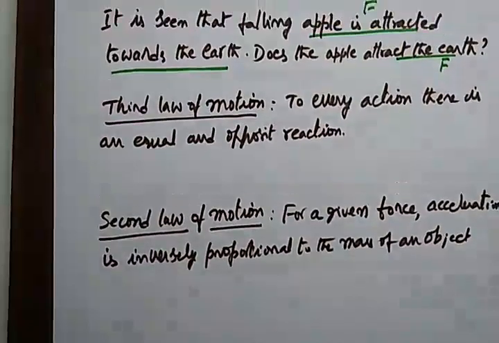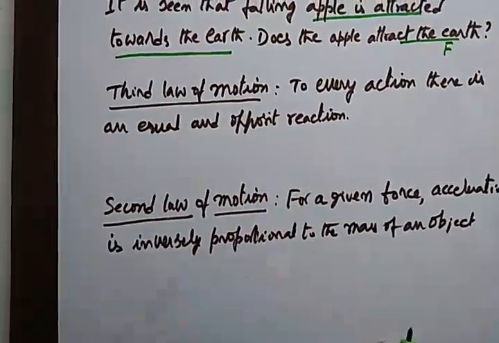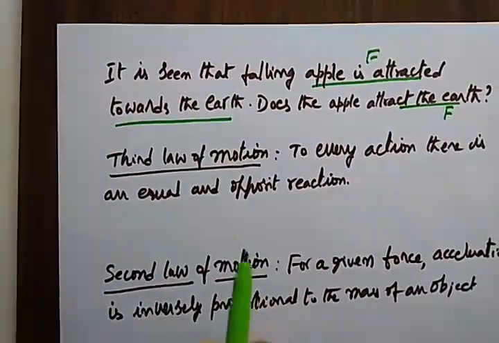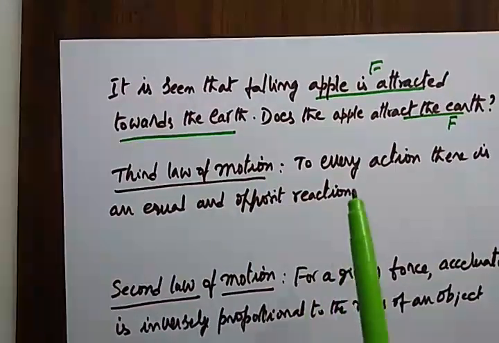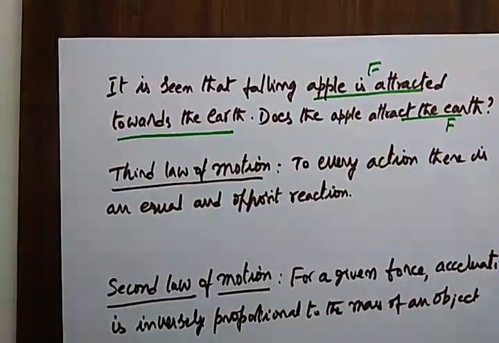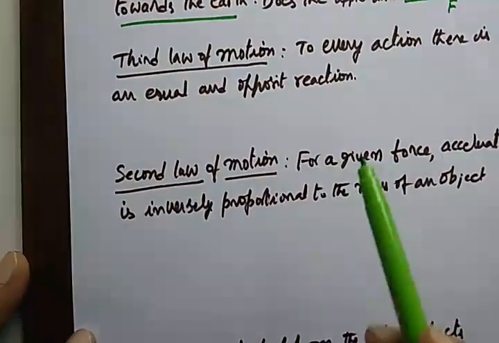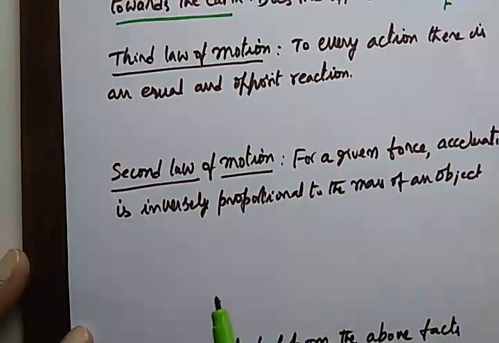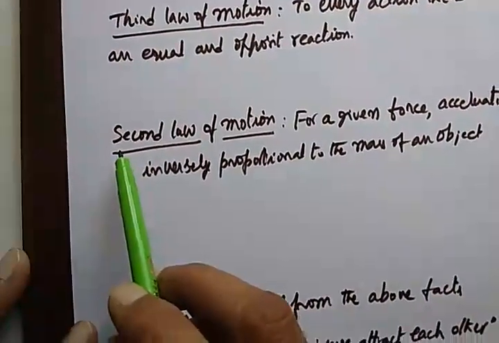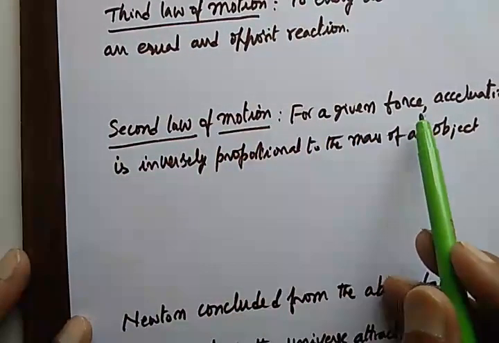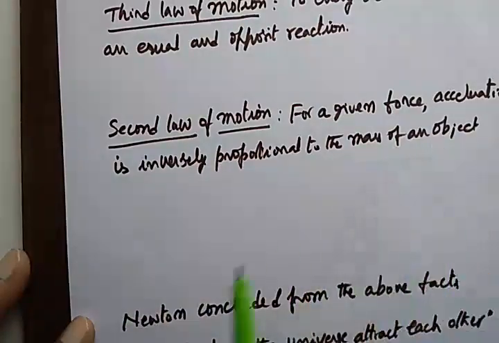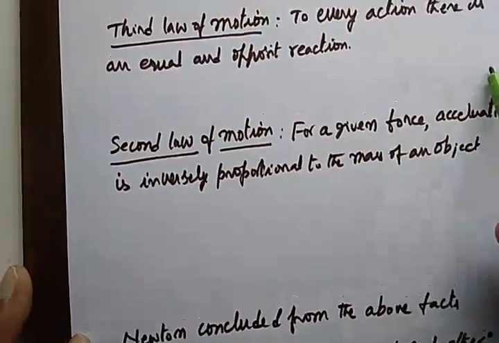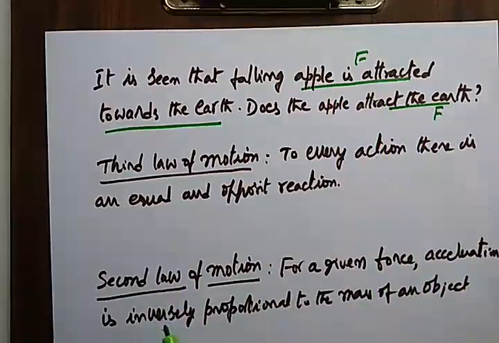Then, using this, because of the third law of motion, F should be equal to F. Now, if that is the case, let us take the second law of motion. For a given force, acceleration is inversely proportional to the mass of an object. Now we confirmed that there is a force and both the forces should be the same.